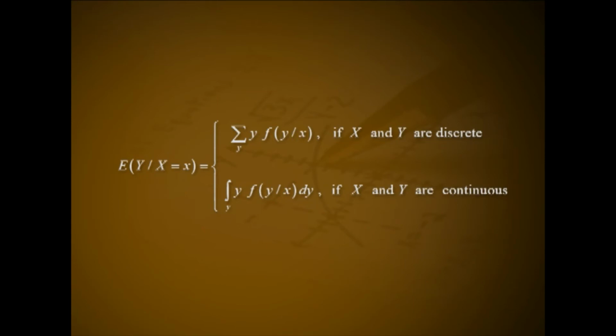Conditional mean of Y given X equal to x is denoted as expectation of Y given X equal to x and is defined as summation over y into f of y given x if X and Y are discrete, or integral over y into f of y given x dy if X and Y are continuous.